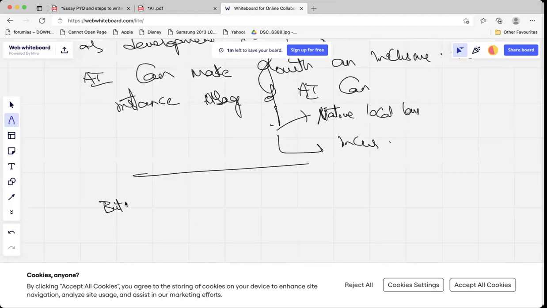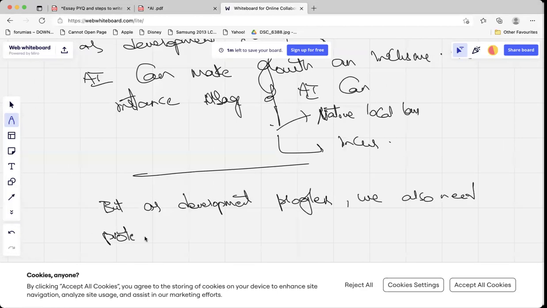But as development progresses, we also need protection and safety.